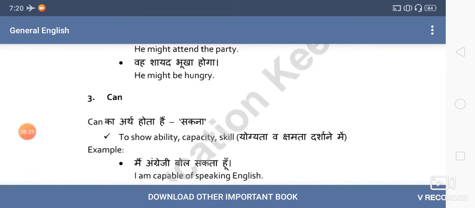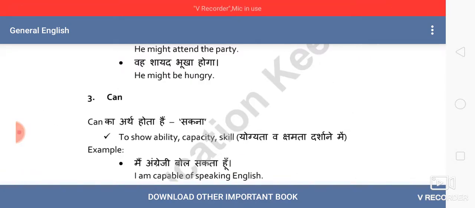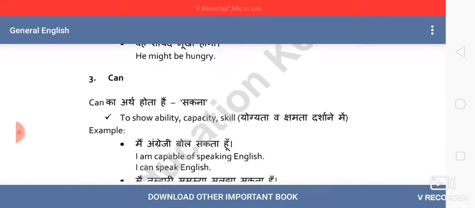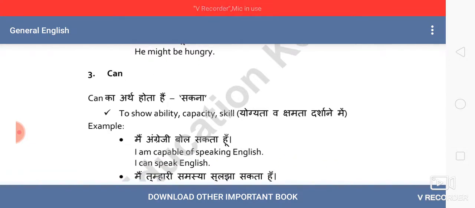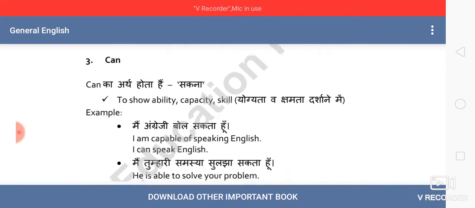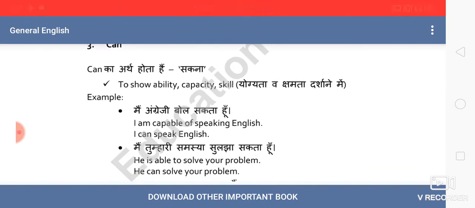Now let's come to talk about can. A very common use of this, you all know that well. We use it for expressing our mental ability or our physical capacity or capability or skill. So there are three usages, I am reading them at one time. The first example is of mental capability. I am capable of speaking English. Fine. So we can use it in a second way: I can speak English.